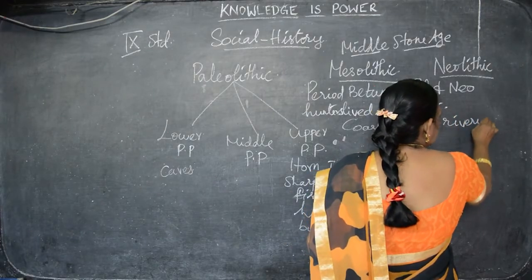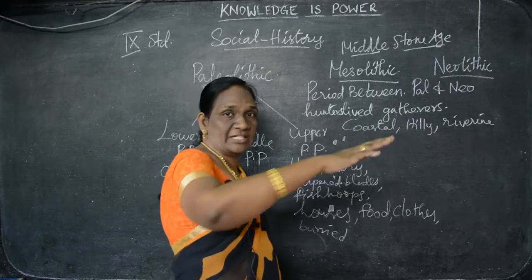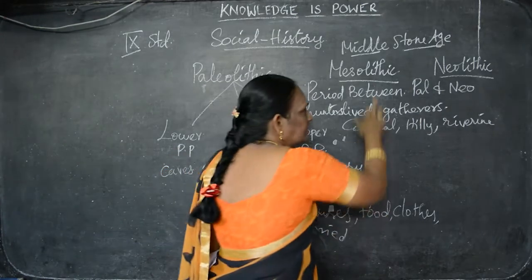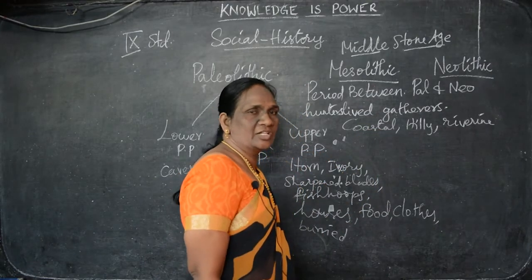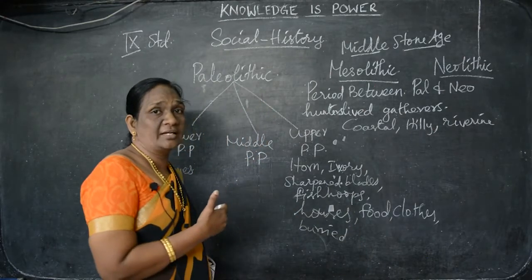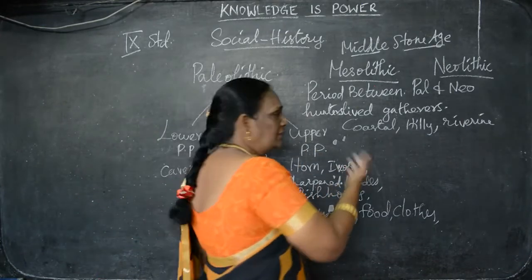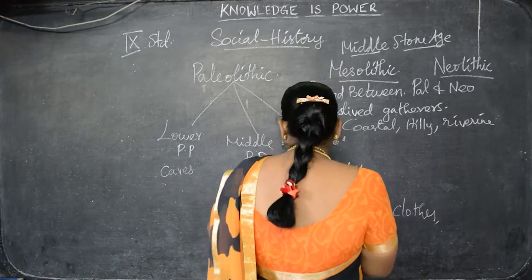What is called riverine? Near the rivers, the beds of the rivers, the banks of the rivers, are called riverine. The people lived in the coastal areas, hilly region and riverine areas. In the Paleolithic period, we saw that the people lived in caves. But in the Mesolithic period, they started to live in the coastal areas and other areas.